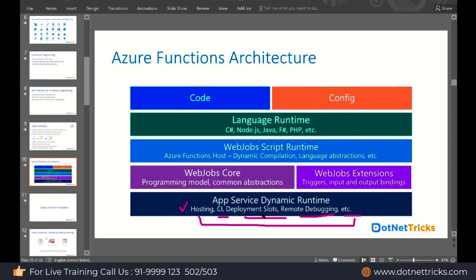And on top of this app service runtime, we have the web jobs. As I said here, the web jobs always run inside the app service plan, which can be used to perform some background tasks. Let's say you're willing to send an email at a particular time interval. Those background tasks we can perform with the help of web jobs. Even the web jobs have extensions like the trigger, when the web job will fire, and they have input and output binding so that they can receive the data.